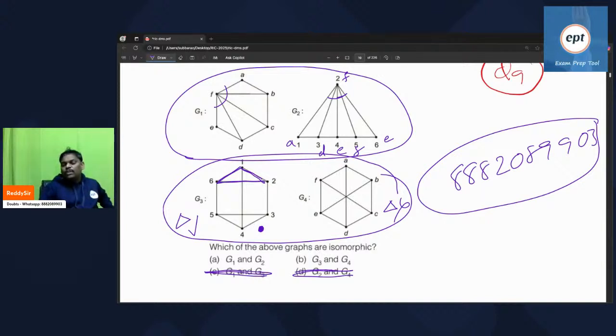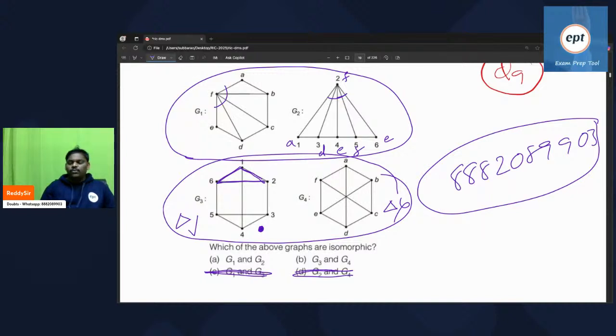And one more thing: checking whether two graphs are isomorphic or not is an undecidable problem. You have to do manual checking only. If you think it is difficult for you, it is difficult for everyone. That is the reason they will give small graphs.